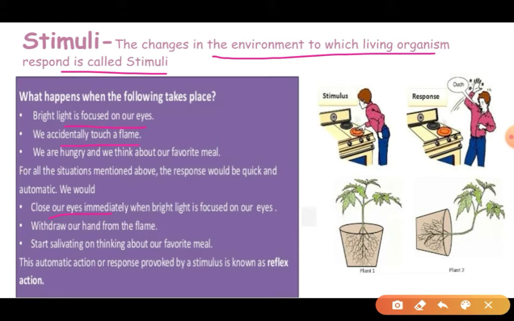When we accidentally touch a flame, we remove our hand from it. When we are hungry, we think about our favorite meal and saliva starts coming into our mouth. All these are changes, the stimuli, and the way in which we respond to those stimuli is our response.